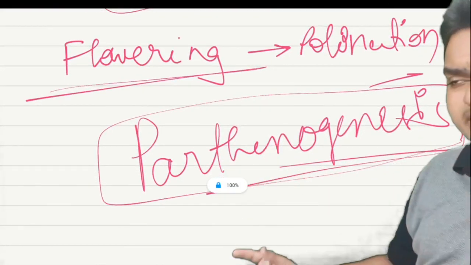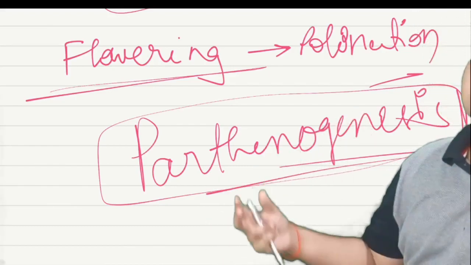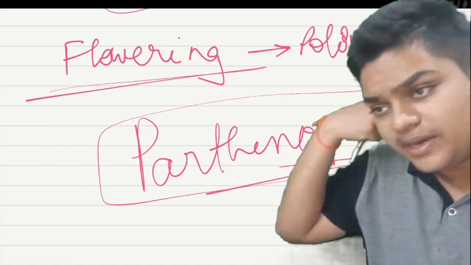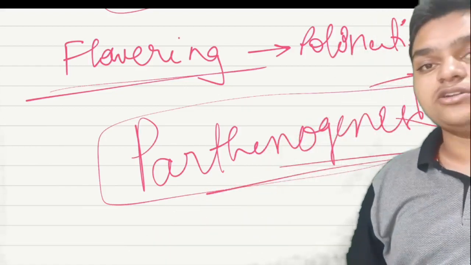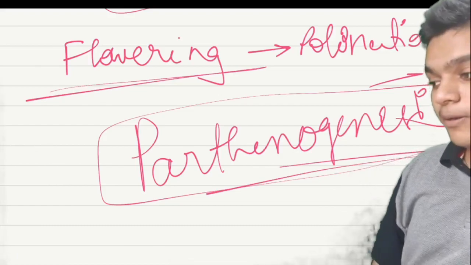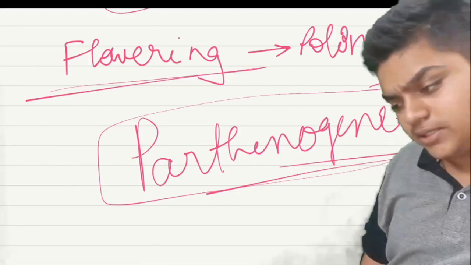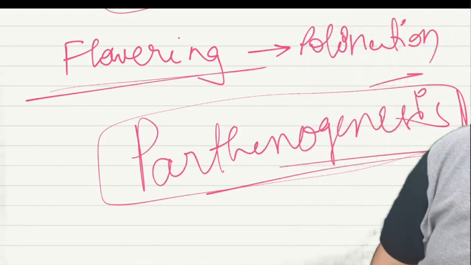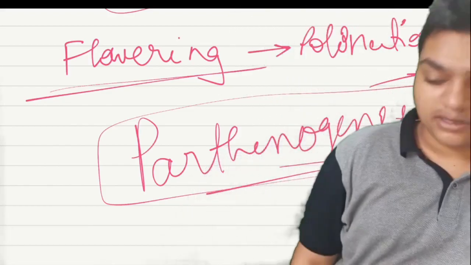This is a great disadvantage, guys, of external fertilization, since it can be affected by many factors ranging from temperature to pH, wind, water current flow, etc. That is why external fertilization is more disadvantageous than internal fertilization.